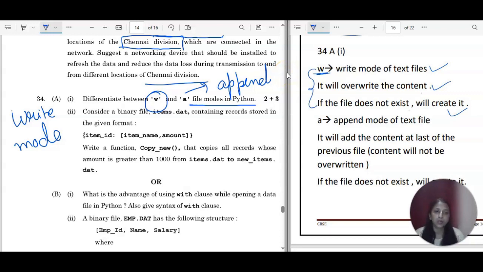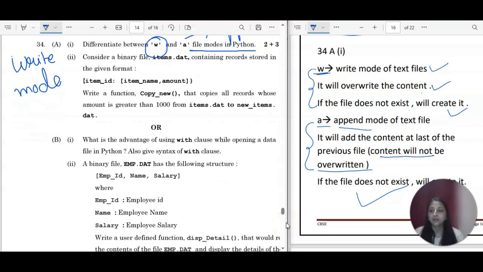And then in append mode of the text file, A is for append mode. It will add on the data, right? It is going to keep the previous data also, and at last it is going to add the new data. So the content will not be overwritten. You will be able to see the previous data and the new data in case of append mode. If the file doesn't exist, this mode is also going to create it. Okay, so this is 34A first part.